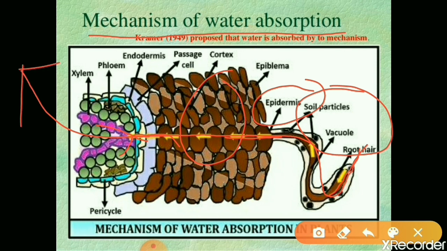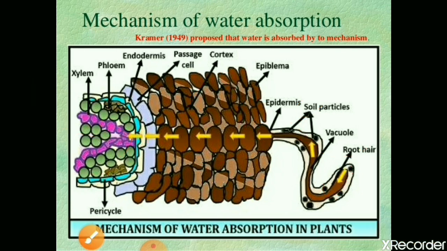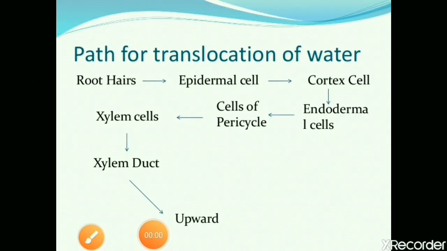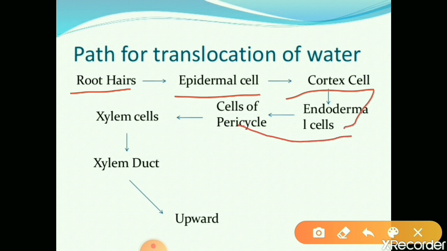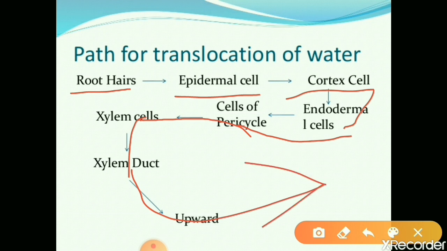This is the way water moves. Once again listen: from root hairs, epidermal cells, cortex cells, endodermis cells, cells of pericycle, pericycle to xylem cells, xylem to xylem duct, and from the xylem duct to the upward part of the plant body. Like this, water is transported.